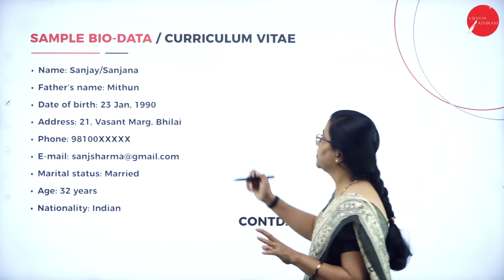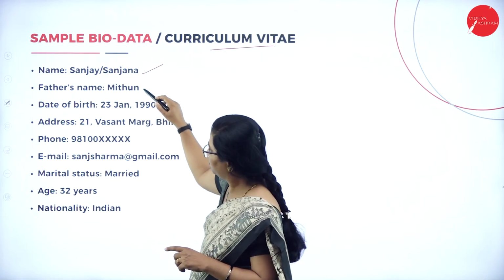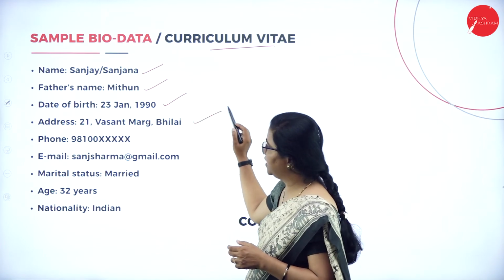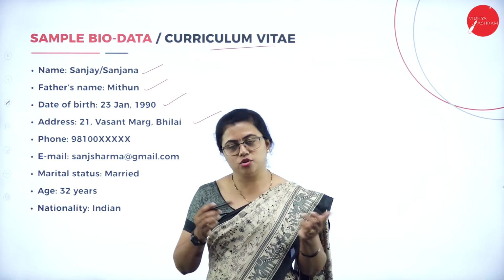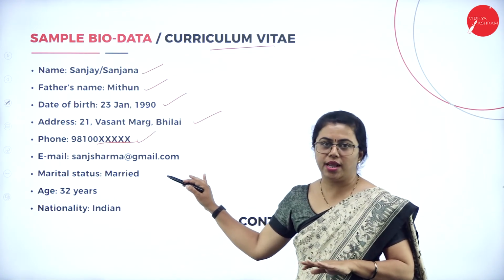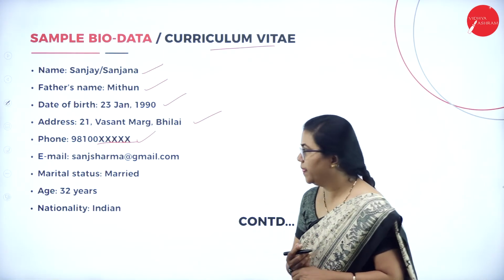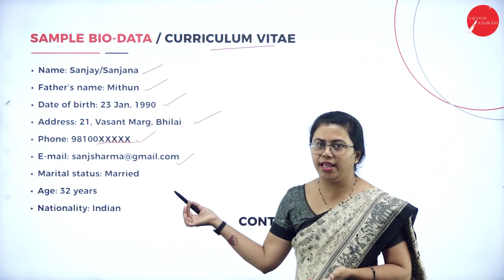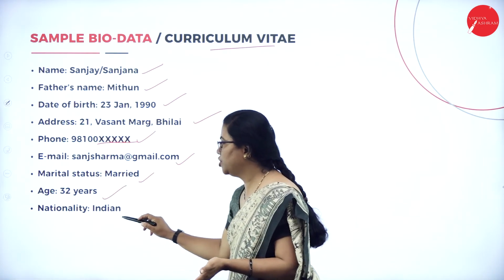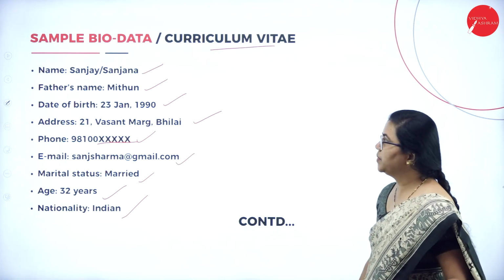This biodata is also called curriculum vitae. So you start with the name, then father's name, all the personal details you are going to enter here, then date of birth, then also the address. You have already written the address there, it's okay, please repeat it here also. Phone number also, as I told you, please do not mention your personal number, you can just put XXX at the end of the 10-digit number. Here also some mail ID you can provide. Then marital status, whether you are married or unmarried, what's your age, what's your nationality, everything should be there. Since there is no place, I have continued here in the next slide.